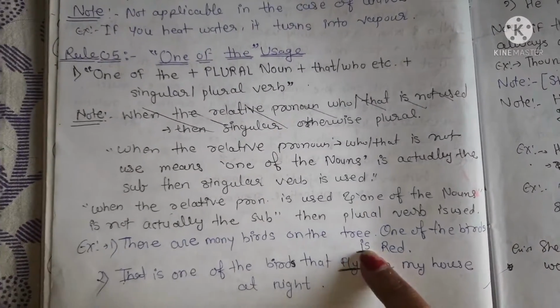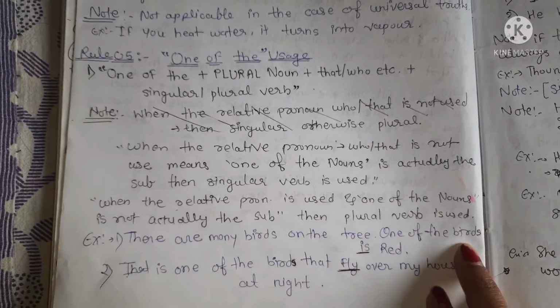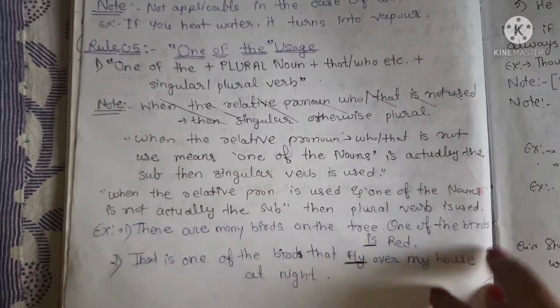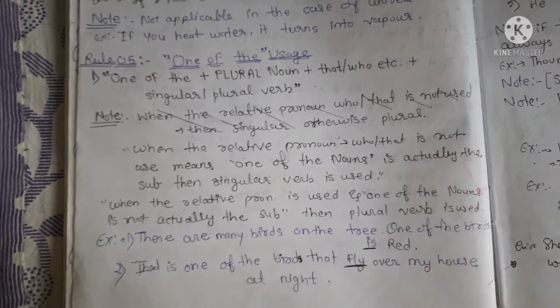That's why we use a singular verb here, even though the noun is plural. We use a singular verb. Why? Because here a relative pronoun isn't there.